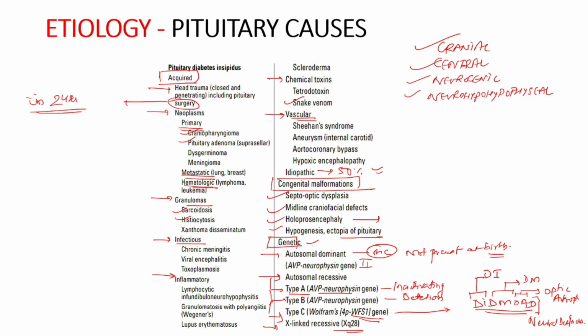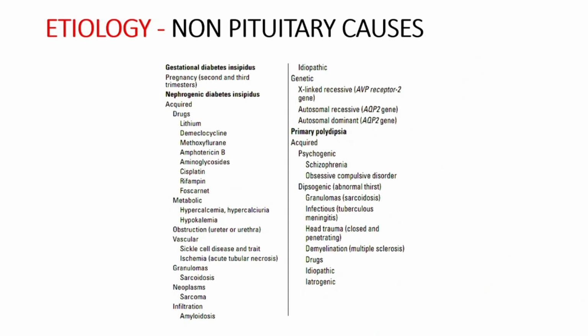Now we are coming on to the non-pituitary causes. These causes include three types, that is gestational diabetes insipidus, nephrogenic diabetes insipidus, and primary polydipsia. Gestational diabetes insipidus occurs due to increased metabolism of AVP due to presence of N-terminal aminopeptidase.